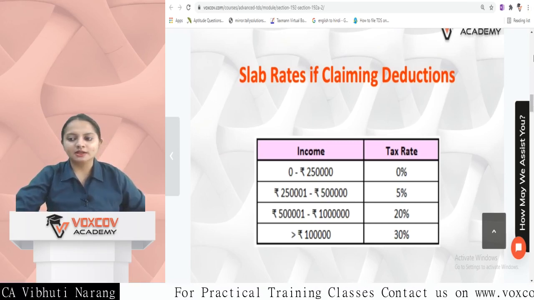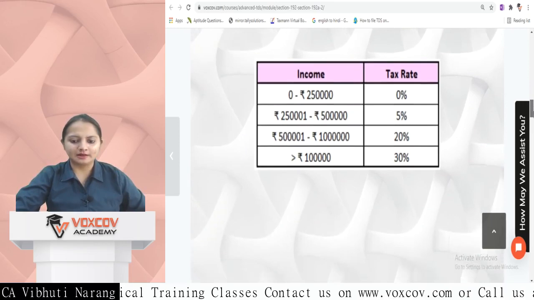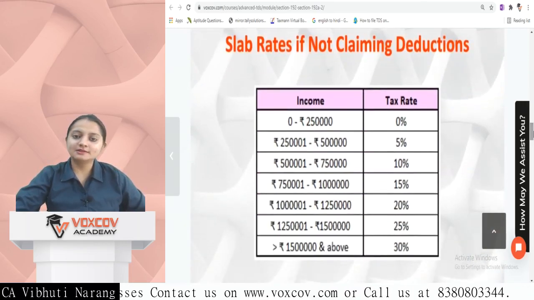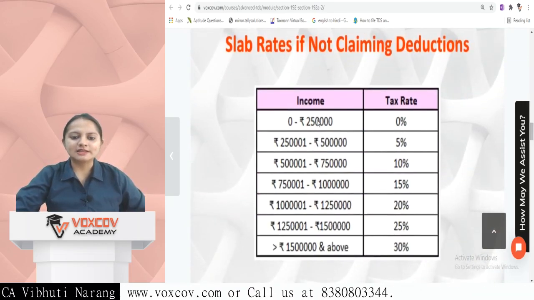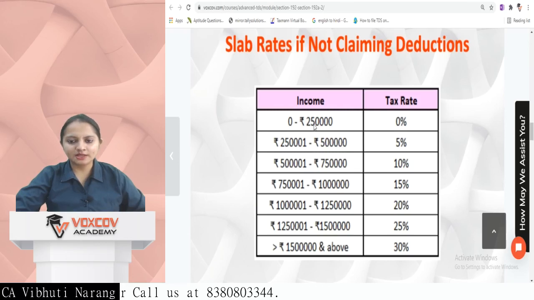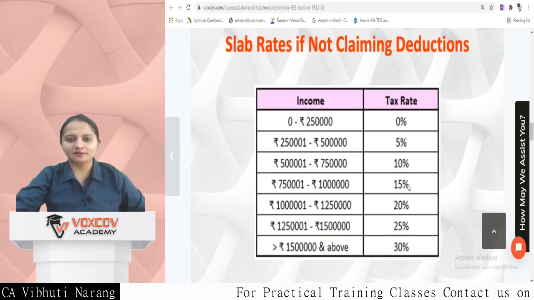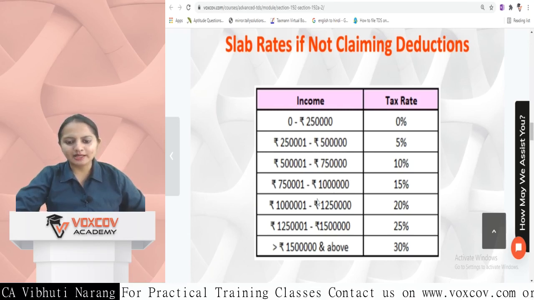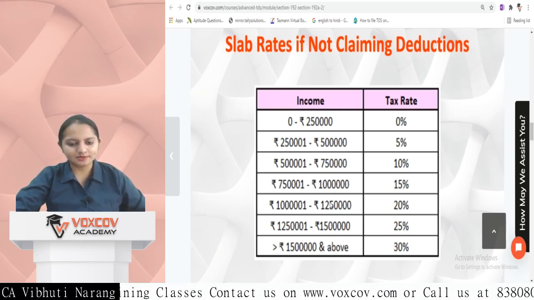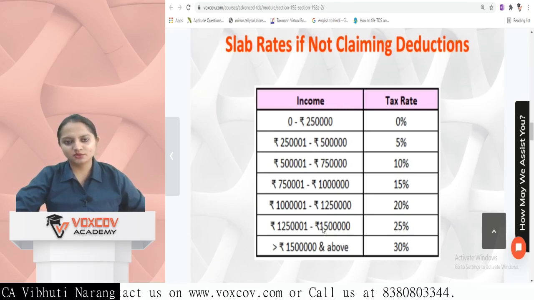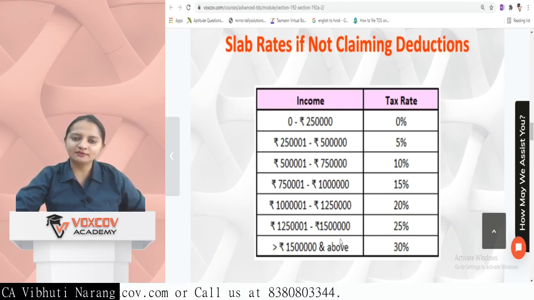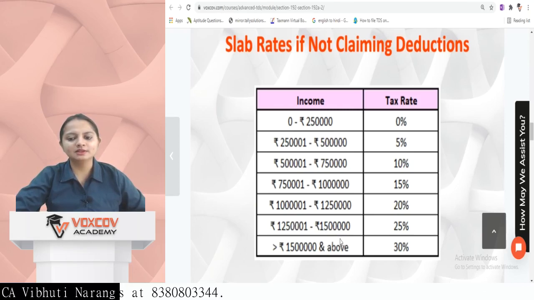But if the employee is not claiming deductions, then the slab rate is a little different. Up to 2,50,000 income, 0%. From 2.5 lakh to 5 lakh, 5%. From 5 lakh to 7 lakh 50,000, 10%. From 7 lakh 50,000 to 10 lakh, 15%. From 10 lakh to 12 lakh 50,000, 20%. From 12 lakh 50,000 to 15 lakh, 25%, and if the income is 15 lakh and above, then the tax rate is 30%.